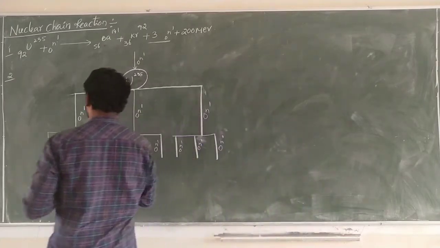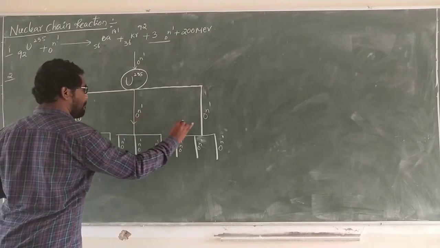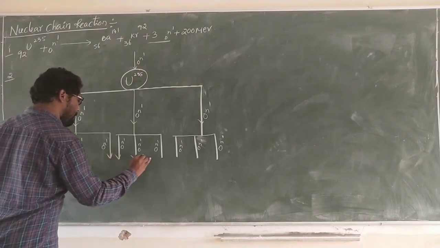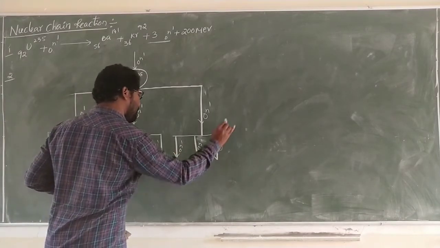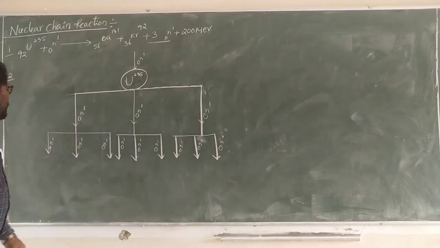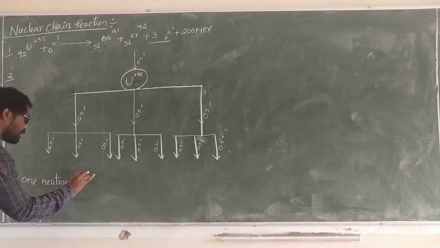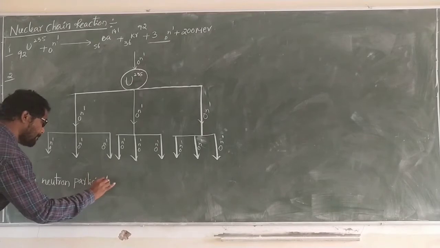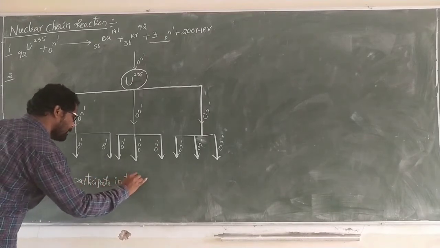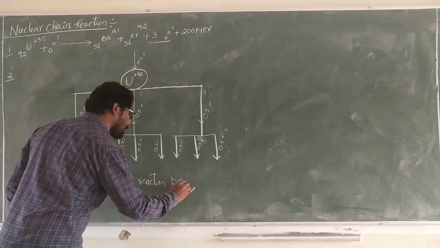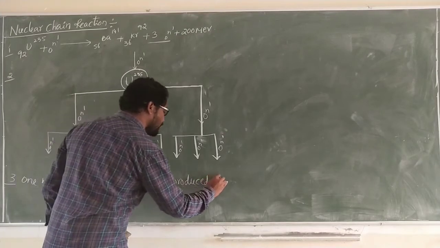See here. One neutron participates in the reaction and produces 3 more neutrons.